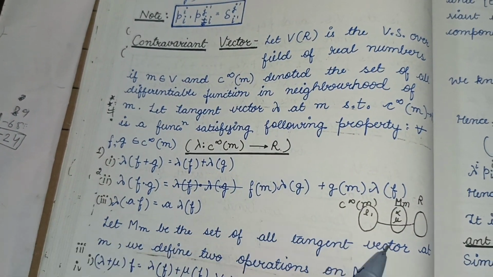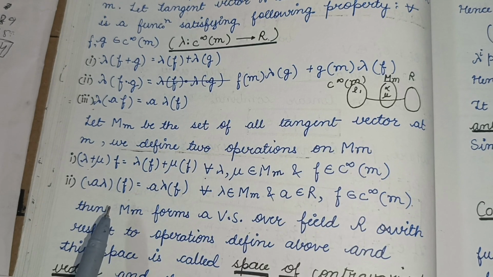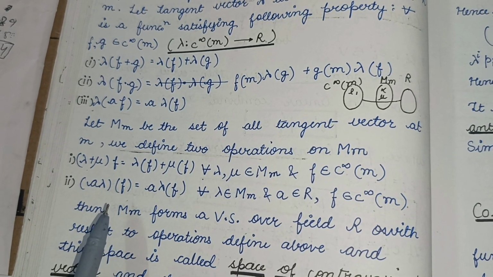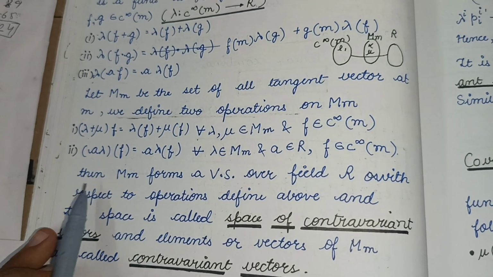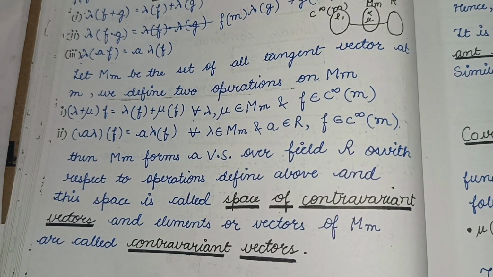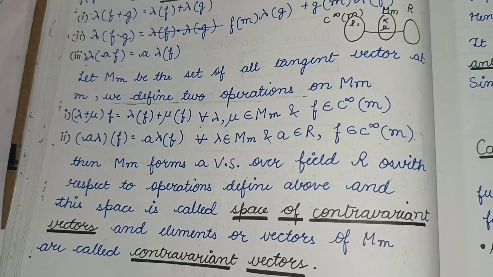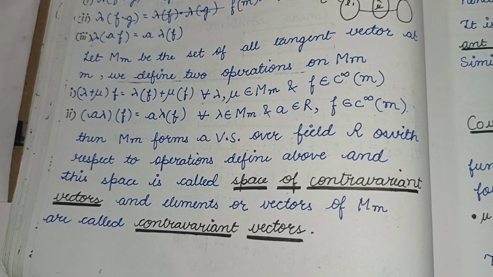And also it is taking the elements from Cm to R. Let Tm be the set of all tangent vectors at M. We define two operations on Tm. If these two operations are satisfied, then Tm forms a vector space over the field R with respect to the operations defined above, and this space is called the space of contravariant vectors, and elements or vectors of Tm are called contravariant vectors.